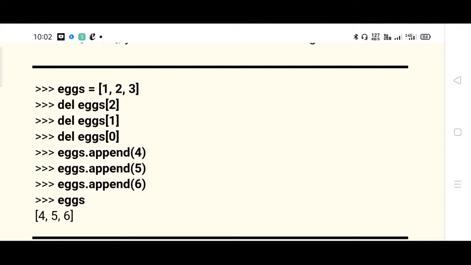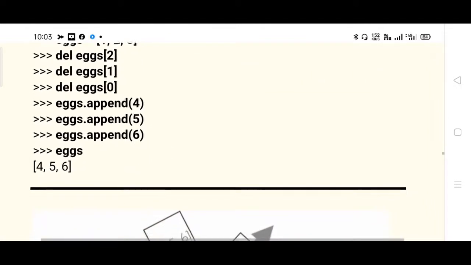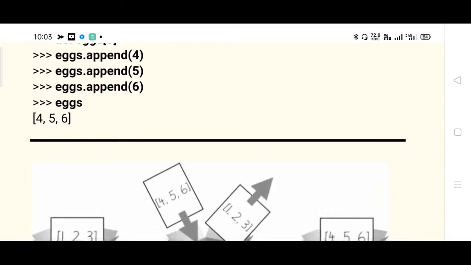Next, what you are doing is appending. Appending means inserting at the end. Initially the list is empty, so x of append of 4: at the first location 4 will be inserted, appended actually. Now the list has a single value 4. Then x dot append of 5, so next to 4, 5 will be appended, followed by x dot append of 6. 6 will be appended, right? So if you access the content of eggs, you can see a list with three values 4, 5, and 6.